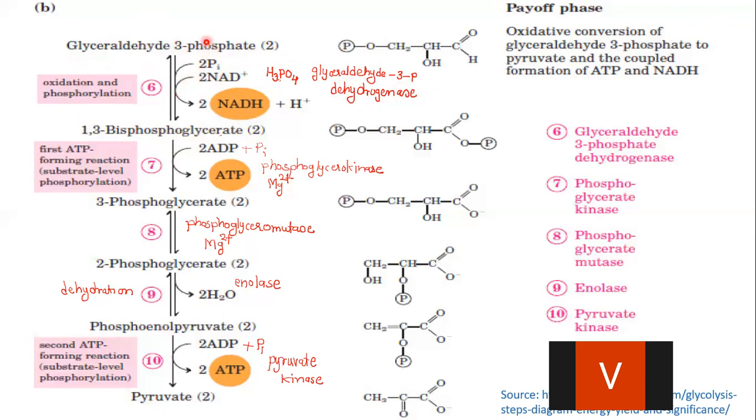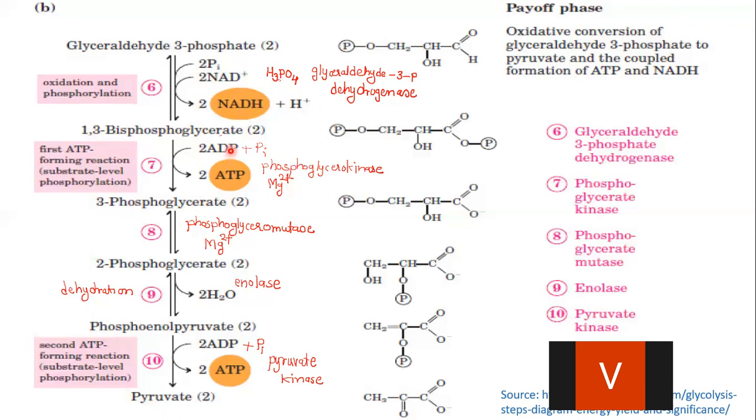The phosphate group which has been transferred here is taken from the inorganic substance, that is phosphoric acid, and this process is known as oxidation and phosphorylation, because here aldehyde is oxidized to carboxylic acid. Glyceraldehyde 3-phosphate is oxidized to give rise to 1,3-bisphosphoglyceric acid or 1,3-bisphosphoglycerate.